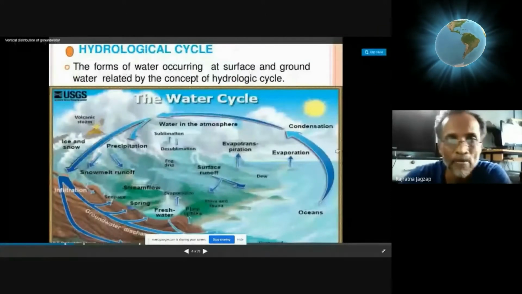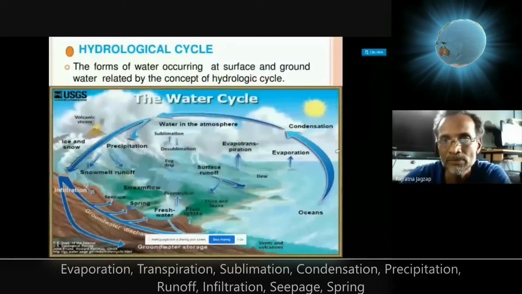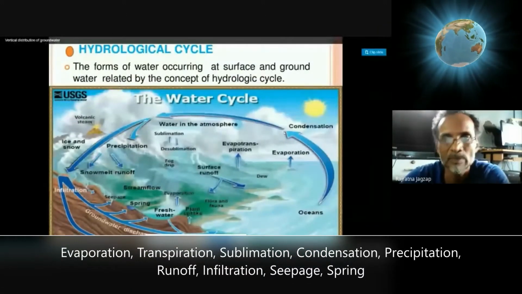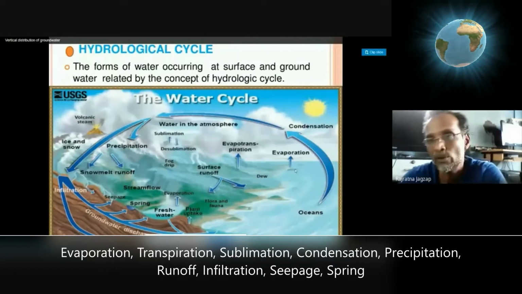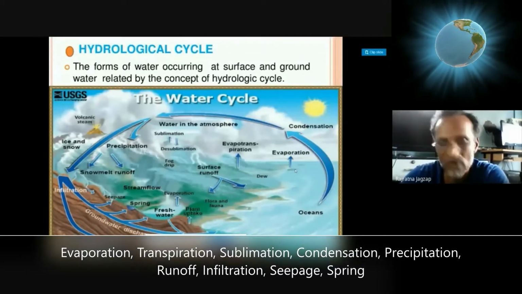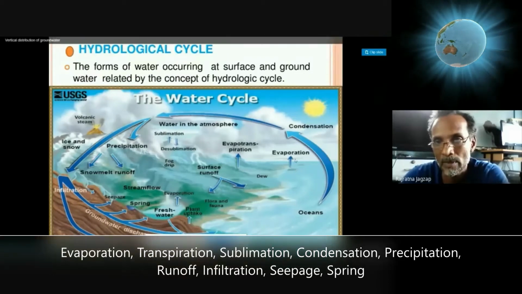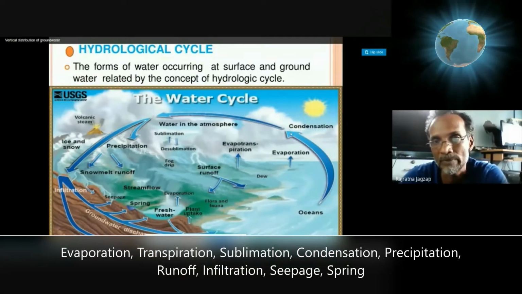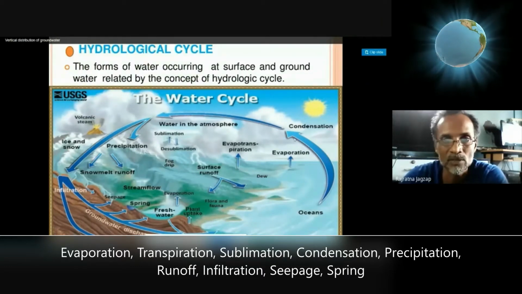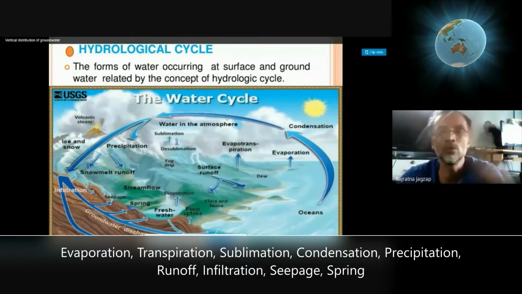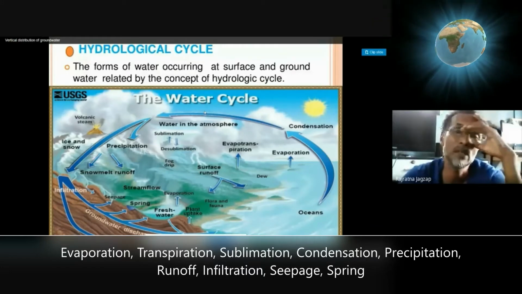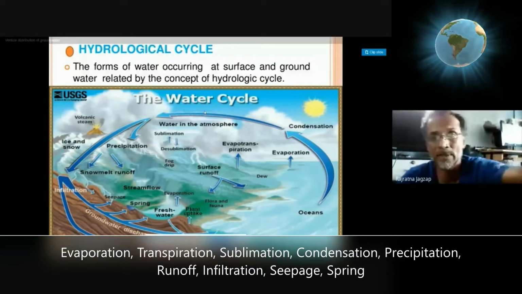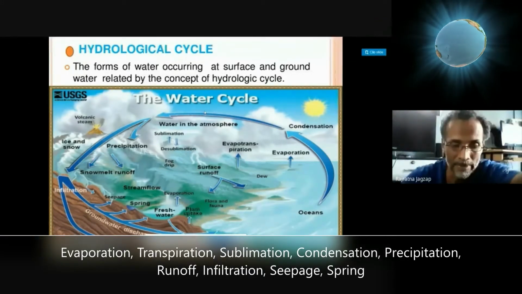Hydrogeologic cycle, or water cycle. It starts with evaporation, then condensation. Condensation means scattered molecules of water droplets or vapors join together and create a collective volume of vapors, which we call condensation. Then it forms a cloud and rises up. You know, as we have been studying since ninth grade, how the rain occurs.